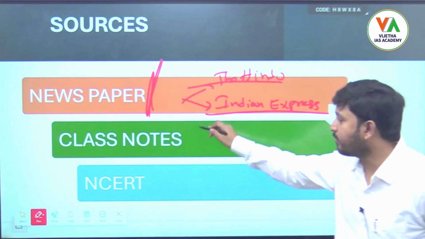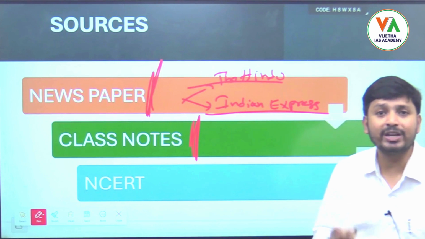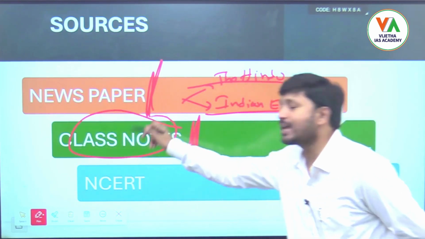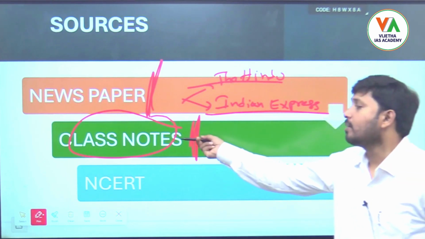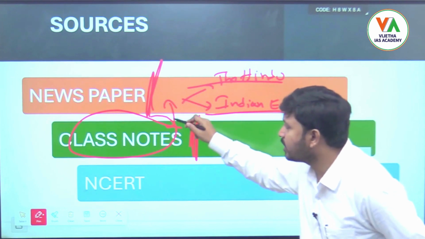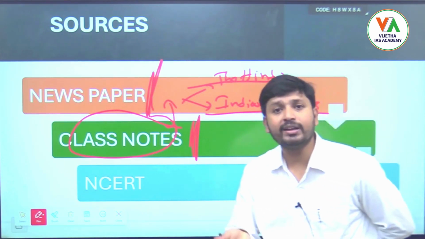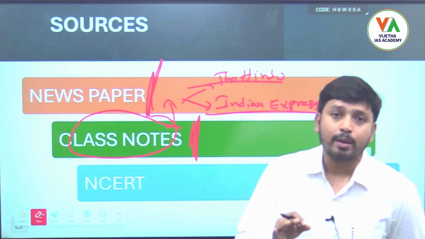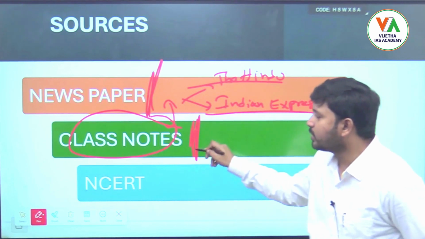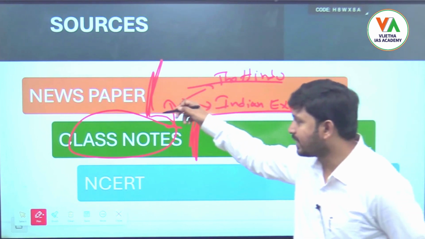Apart from that, the class notes are another main source. We'll discuss each and every chapter and topic and dictate every topic in our class, so keep these class notes as your main source. Whatever current affairs and updates we can mention in class, we will try to mention, but after our classes, whatever current affairs come up, please add them to these class notes, whatever the news and topics that are there in the newspaper.